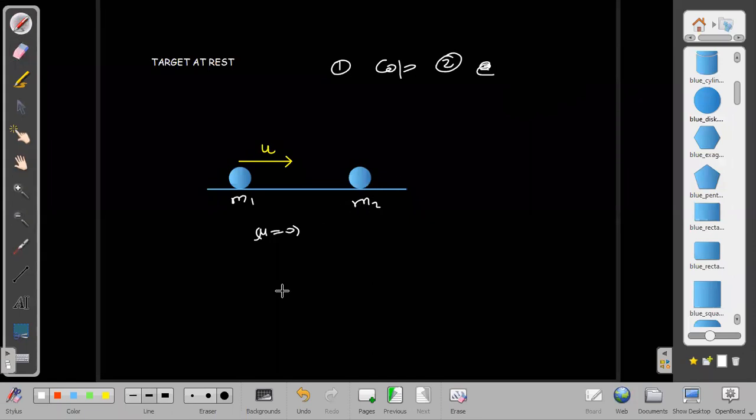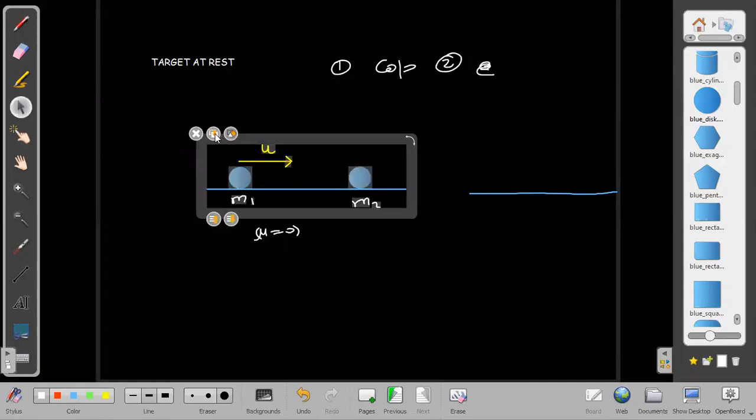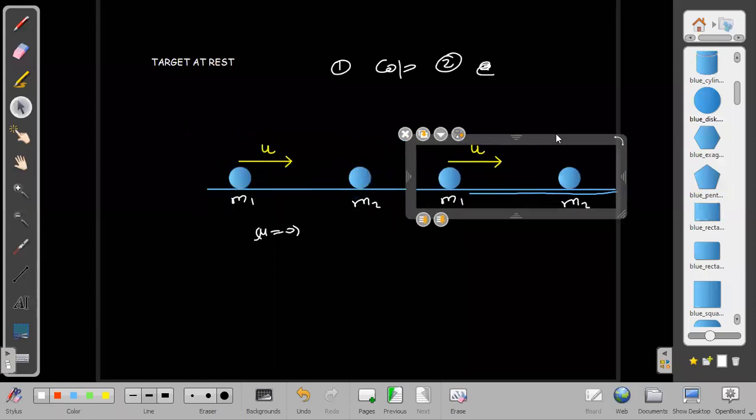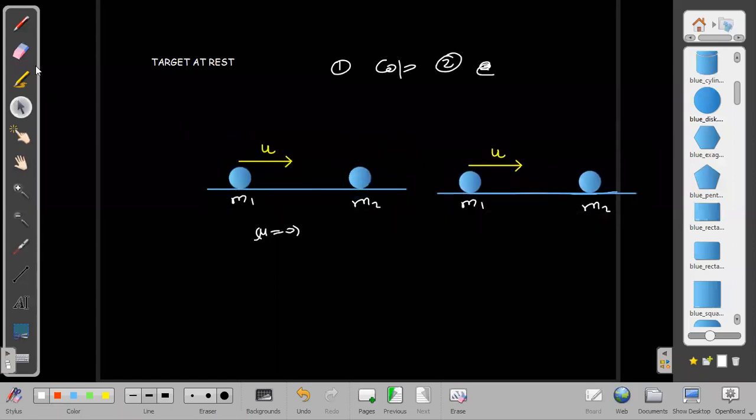So here m1 into u plus m2 into 0, since it is not moving, will be equal to finally m1 into v1 plus m2 into v2, right? Let me make this diagram again. Here also, its velocity will be something v1 and the other one will be v2.